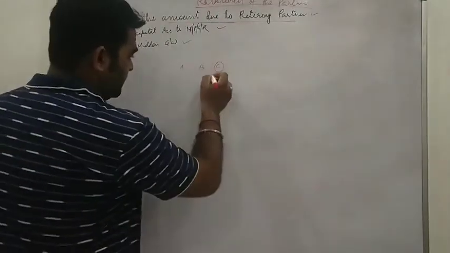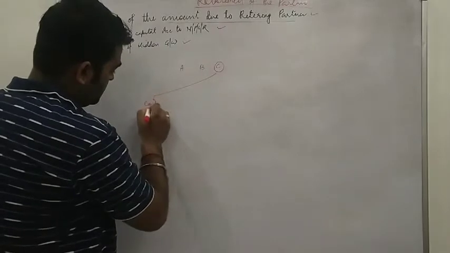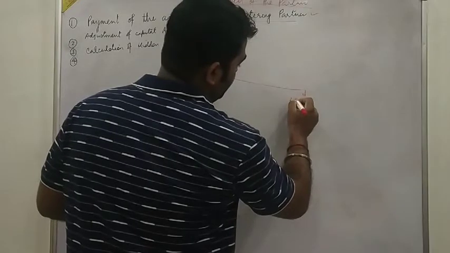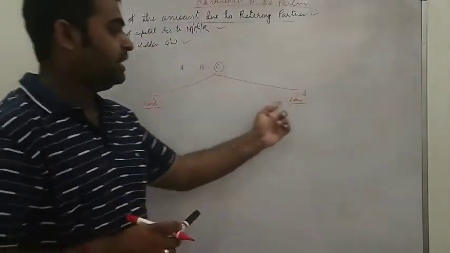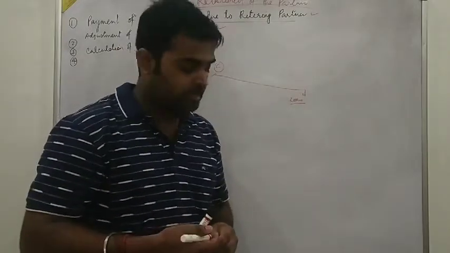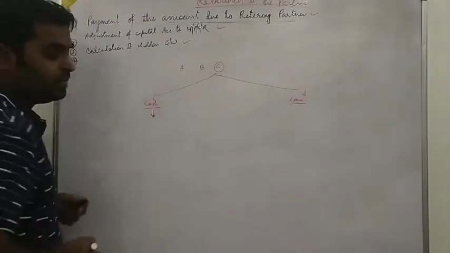If we are paying in cash and through loan, by two ways we can pay. First way is by cash and second one is by loan. So if we are paying cash, then what entry would be passed?